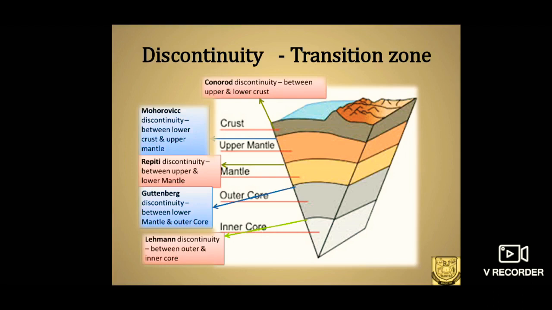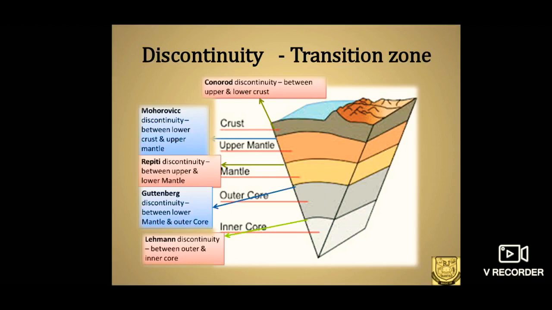First one is Conrad discontinuity. That is the layer between the upper crust and the lower crust, that is continental crust and oceanic crust. Similarly, Mohorovičić discontinuity or Moho discontinuity is the layer between the crust as well as mantle, that is the lower crust and the upper mantle. This transition zone has the characteristics of the layers above as well as below. So let us discuss the transition zone as we move on.